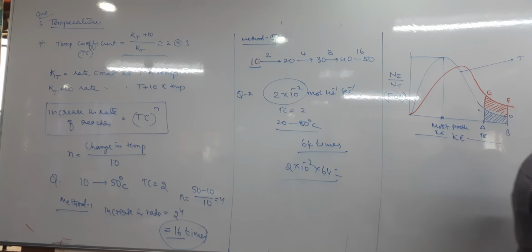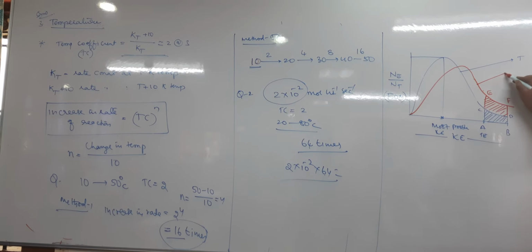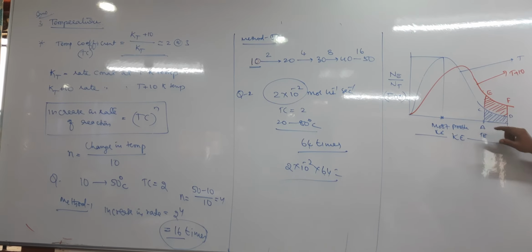As the temperature increases by 10 degrees Celsius, T plus 10, the fraction of molecules having kinetic energy more than threshold energy is almost double. It means the shaded area A, B, E, F is almost double that of A, B, C, D. So this also indicates that the rate of chemical reaction increases with increasing temperature, and the rate of the chemical reaction doubles by increasing 10 degrees Celsius.